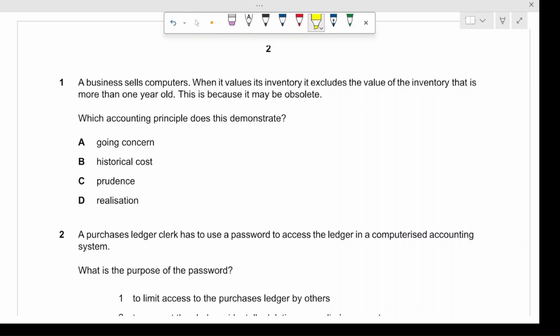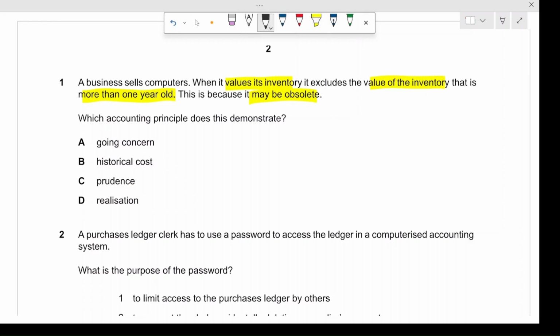So question 1, a business sells computers. When it values its inventory, it excludes the value of the inventory that is more than 1 year old. This is because it may be obsolete. Which accounting principle does this demonstrate? So this question put forward a situation, and it also gave you the solution. However, it's asking you why the company is doing that. So let's discuss each option.